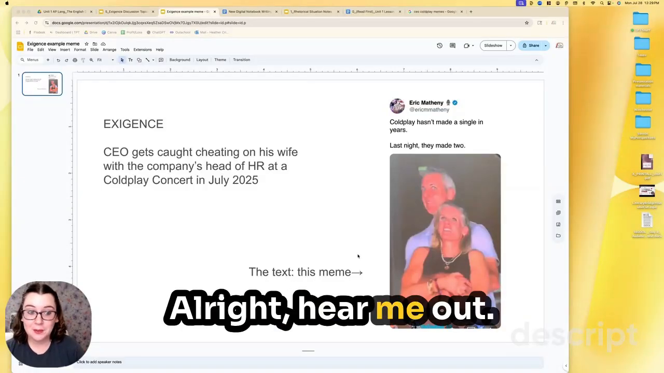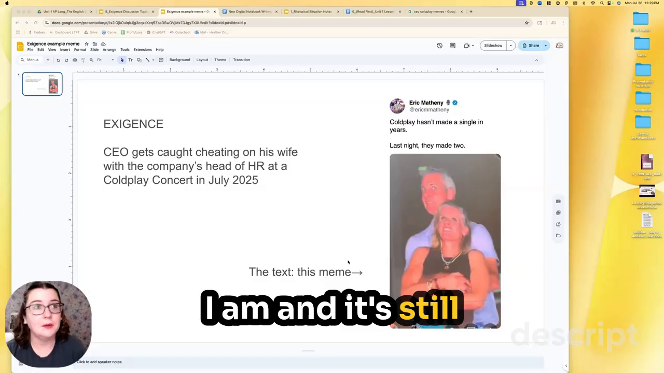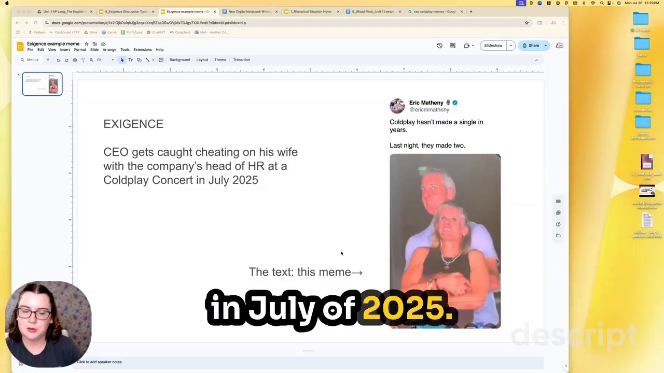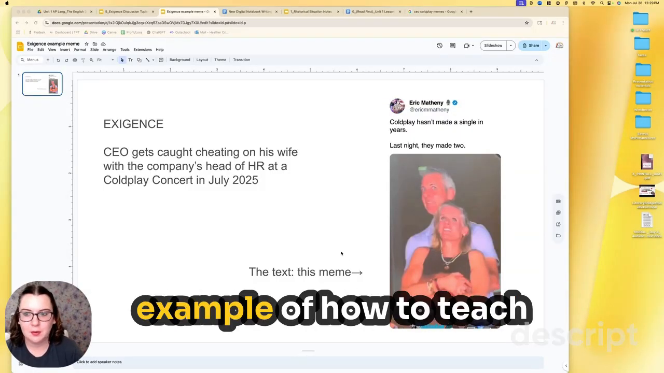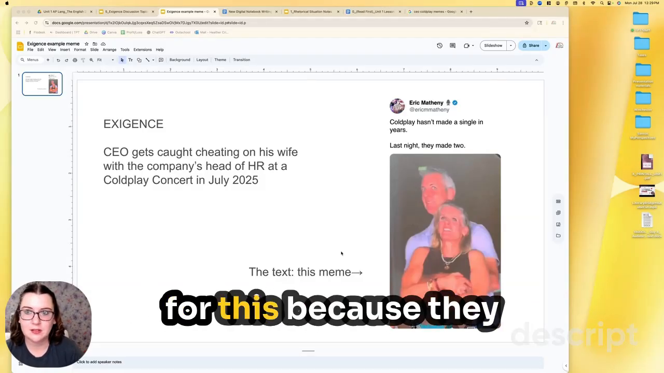All right, hear me out. I know you're probably already tired of seeing this meme everywhere. I am, and it's still relevant this month, in July of 2025. But this is a really good example of how to teach exigence for students. And in fact, memes have always been my go-to for this because they expire.